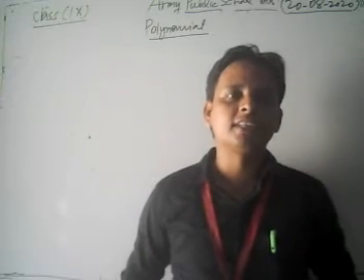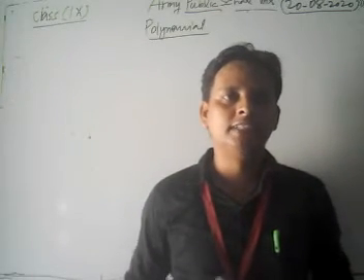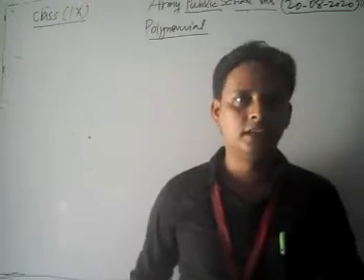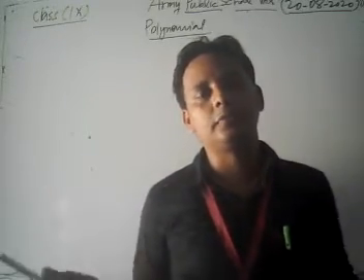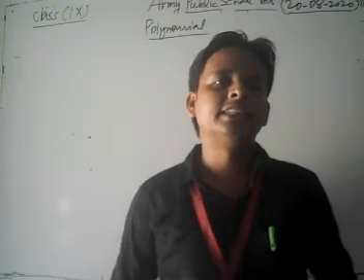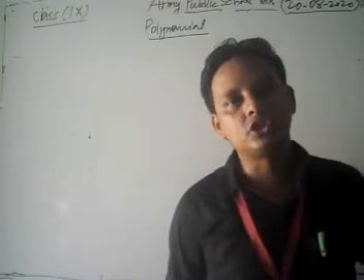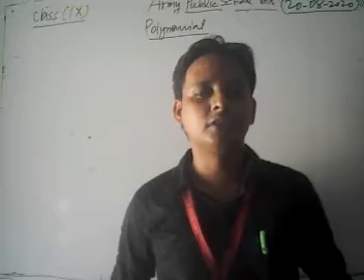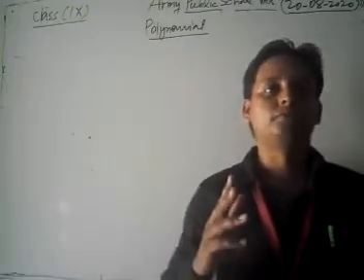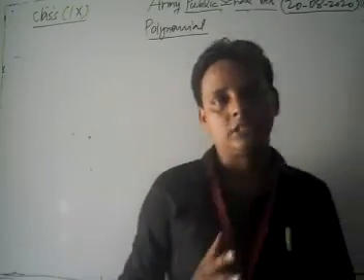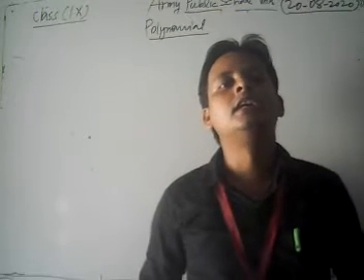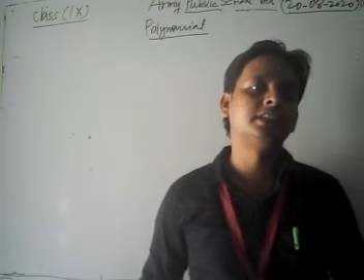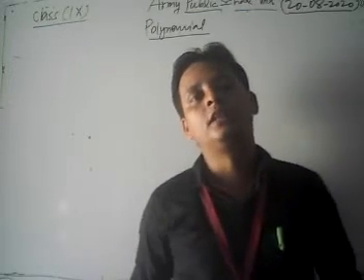In the previous class we discussed the chapter statistics, and in that chapter we discussed all the topics like discrete frequency distribution and continuous frequency distribution. We also discussed the exclusive and inclusive method of statistical representation, and we also discussed the bar graph.